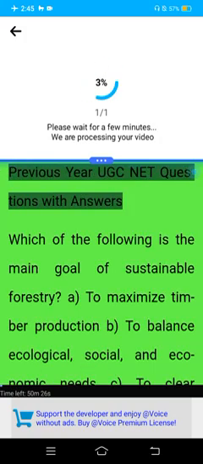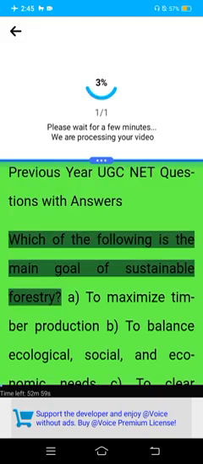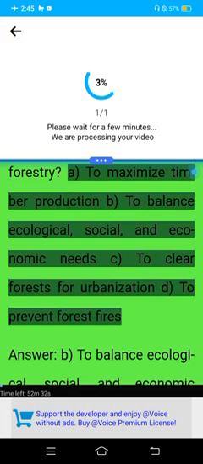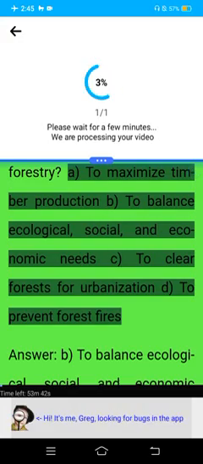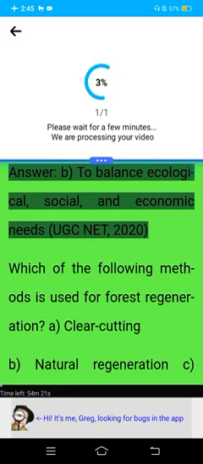Previous year UGC NET questions with answers. Which of the following is the main goal of sustainable forestry? A. To maximize timber production. B. To balance ecological, social, and economic needs. C. To clear forests for urbanization. D. To prevent forest fires. Answer: B. To balance ecological, social, and economic needs.